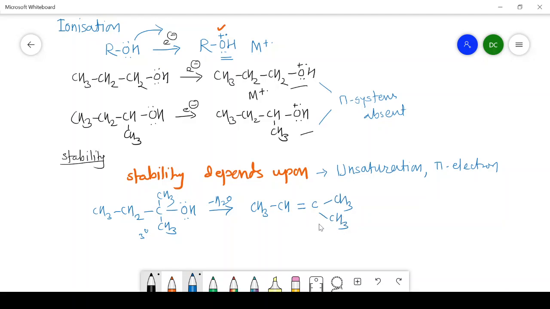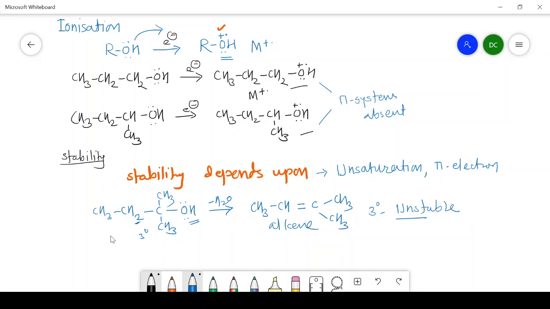So these alcohols are very unstable. They undergo dehydration easily. The OH group and a hydrogen from the CH2 are eliminated as H2O, and it generates an alkene when they are heated. That's why in the case of tertiary alcohols, whatever molecular ions are formed are unstable. And in the case of primary and secondary alcohols, the molecular ion stability is less.